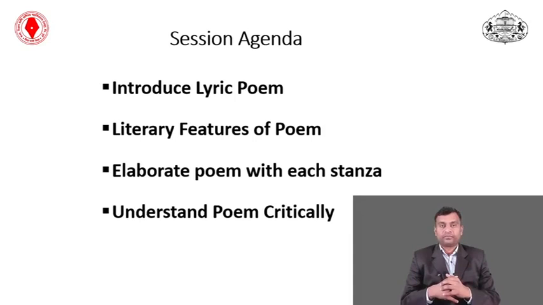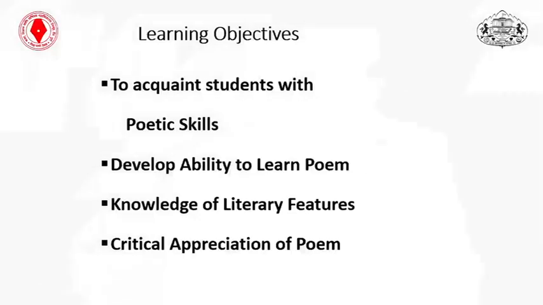Friends, the learning objective behind this poem is to acquaint the students with poetic skill, how the poet uses different kinds of images, words or repetition to evoke patriotic zeal. Also, we can develop the ability among the students to learn poetry.